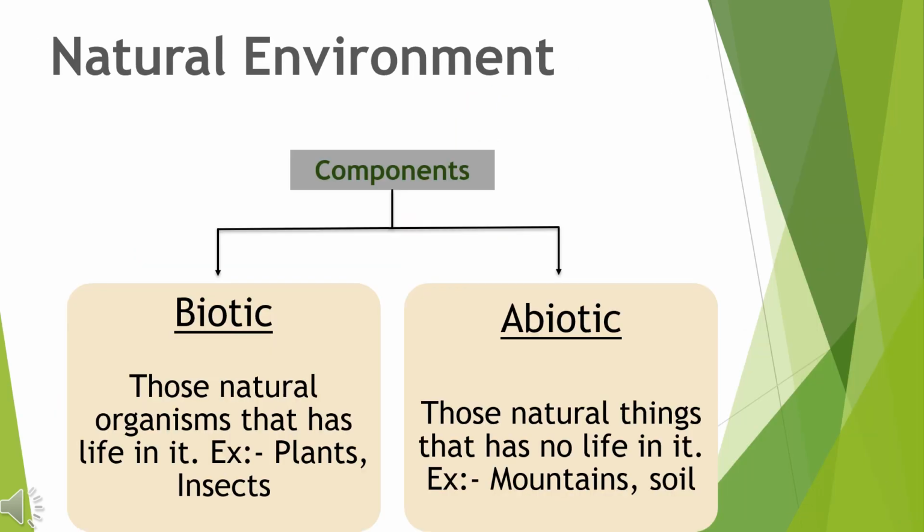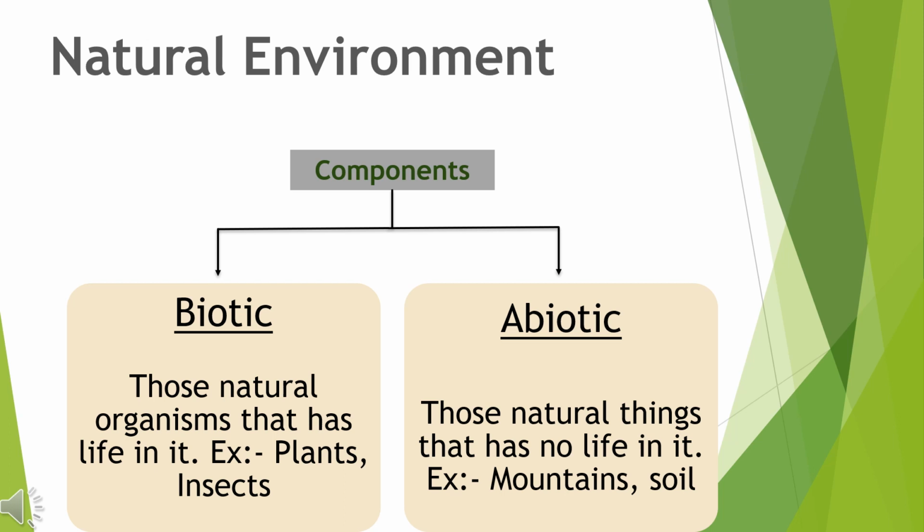So, natural environment means that environment in which the things are given by nature, that is land, air, water, birds, insects, animals, and so on. The natural environment has been divided into two parts, biotic and abiotic, which can be called the components of natural environment.